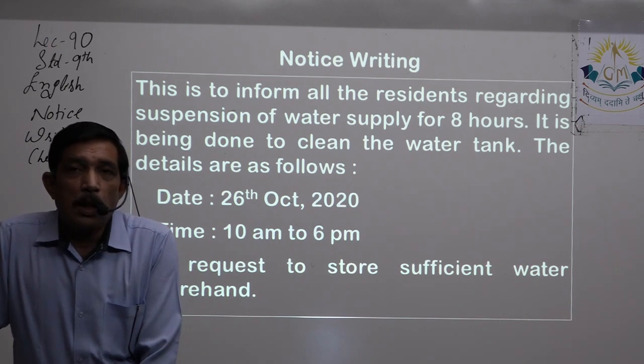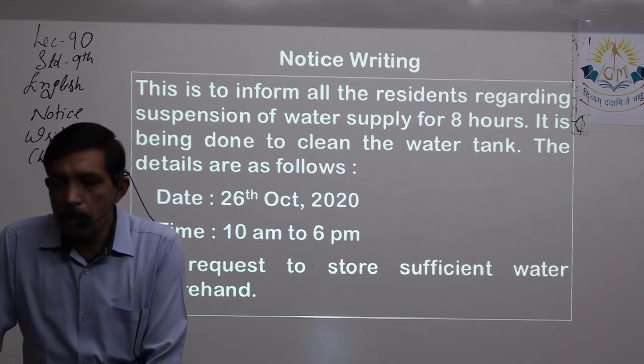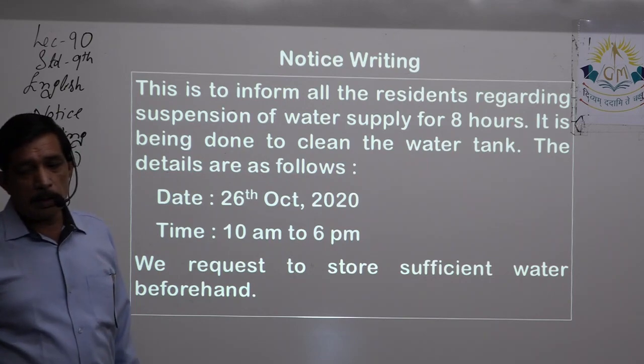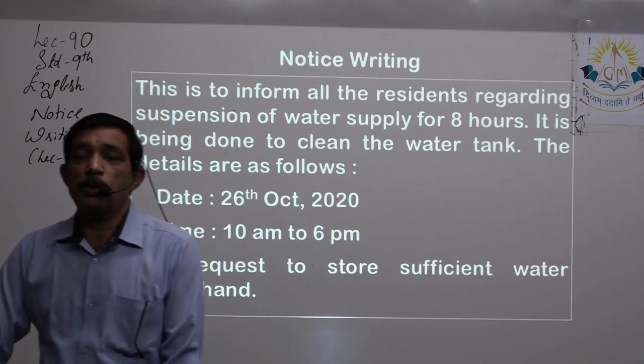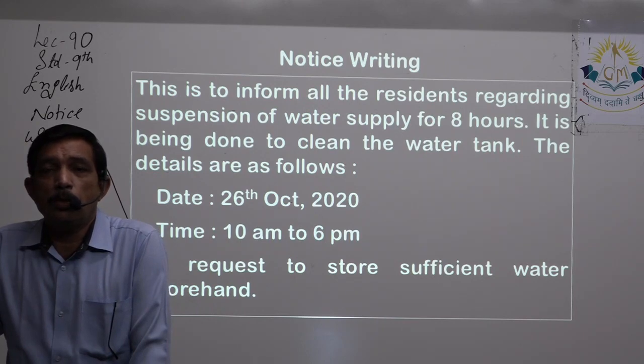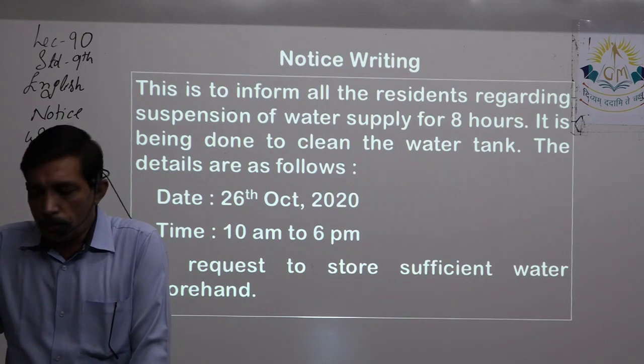for 8 hours. Suspension of water supply for 8 hours. Full stop. It is being done to clean the water tank.